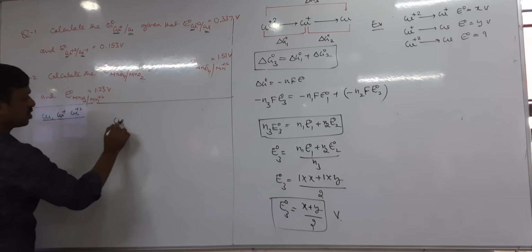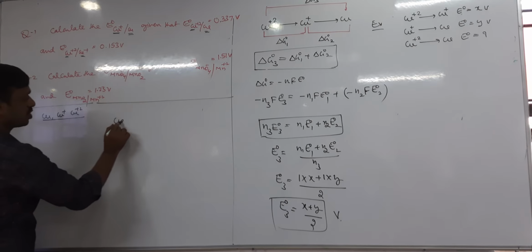Next N3. N3 is plus 2 to 0. How many electrons? 2. Change of electron 2. Then E03, that is plus 2 to Cu, is 0.337 minus. Next N1.